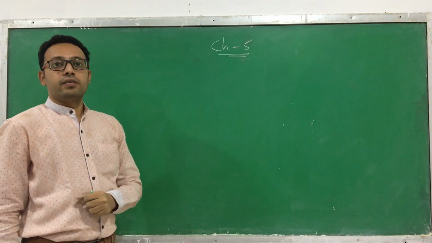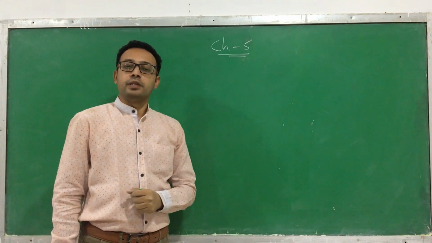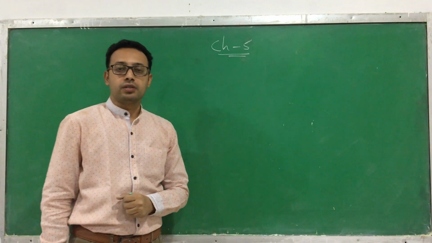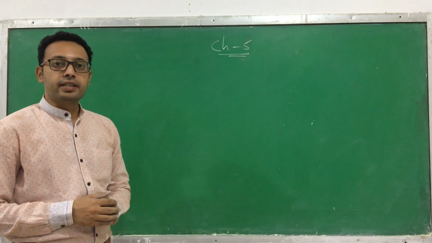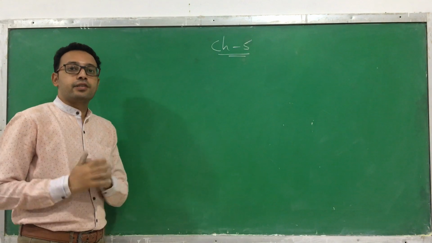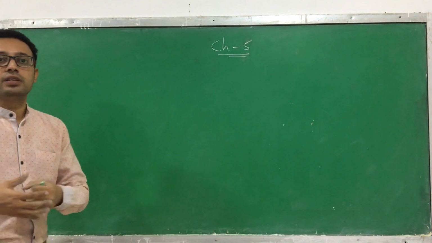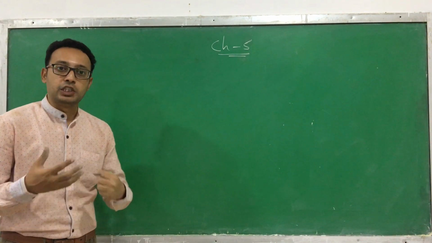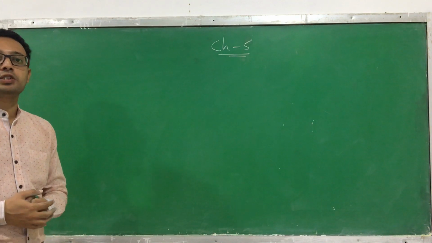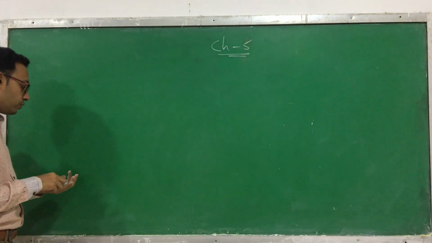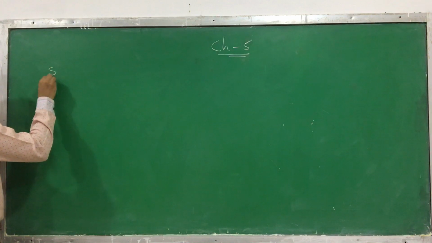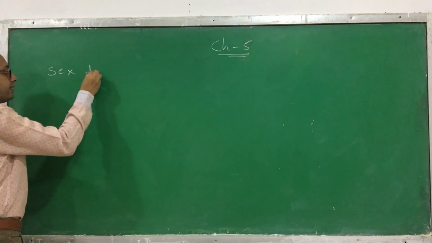Now we are learning chapter number 5, the principle of inheritance and variation. Today we have to learn regarding sex determination, how the sex of a particular living organism is determined, on what principle it is determined. So today we have to learn regarding the topic sex determination.